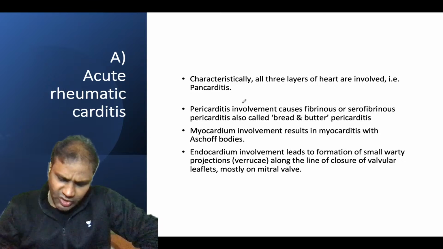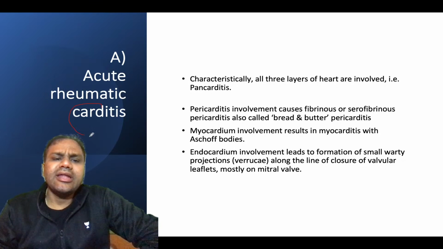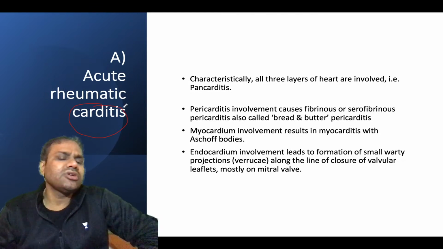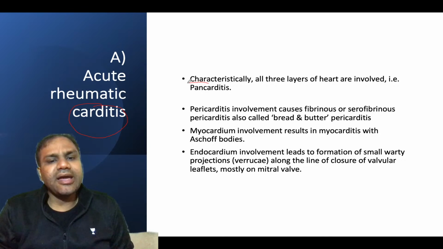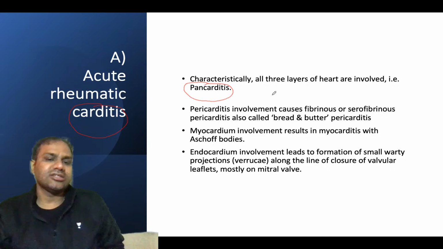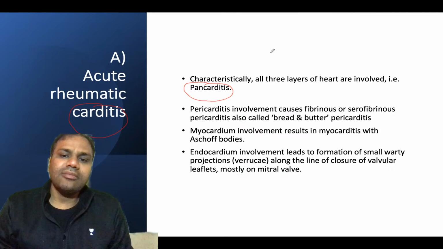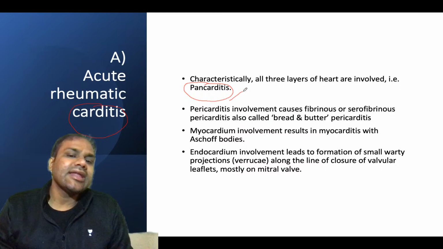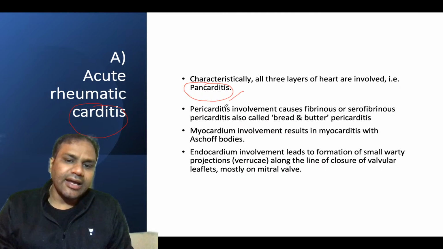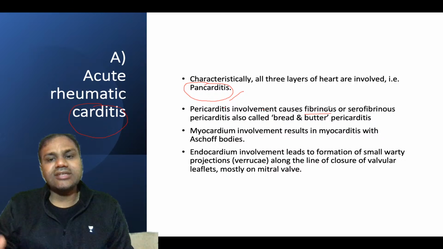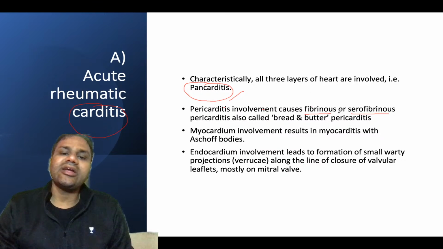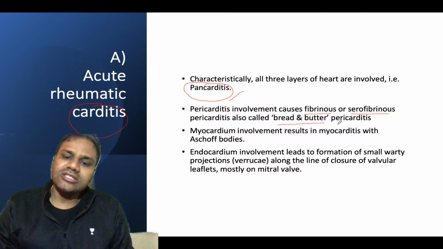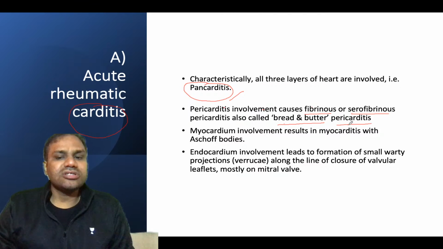So the first thing you need to know: what type of carditis is it? It is a pancarditis, involving all three layers, pericardium, myocardium and endocardium, so it is known as pancarditis. Whenever there is pericarditis involvement, in the acute case it will be fibrinous and serofibrinous pericarditis, also known as bread and butter pericarditis.